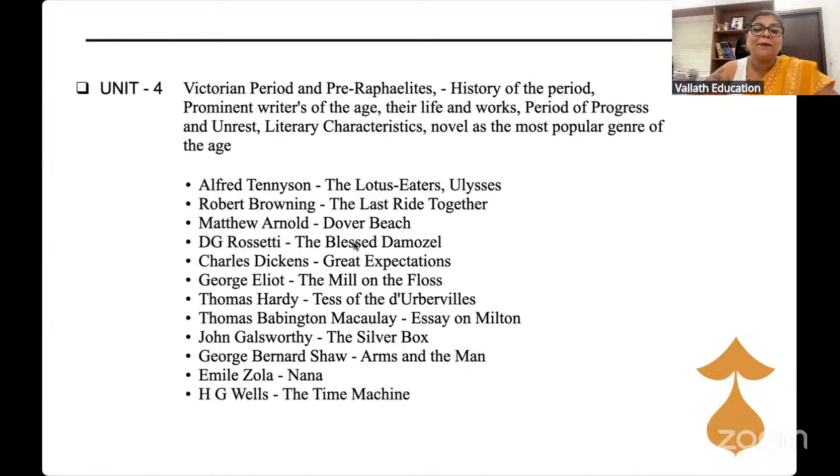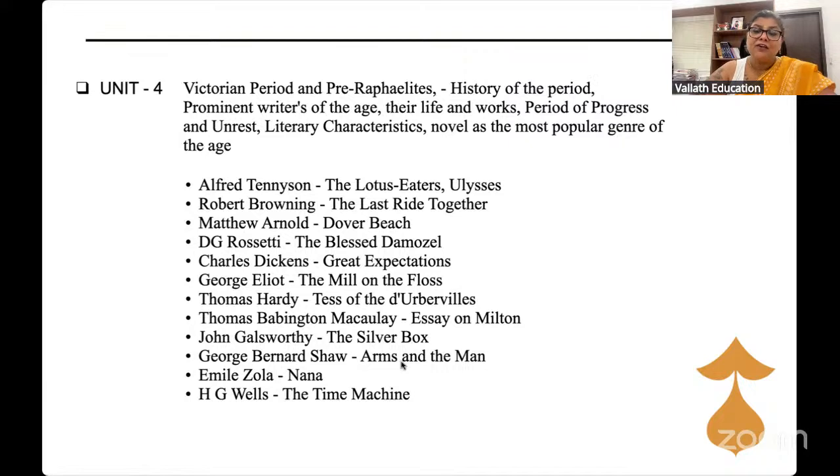Then the Victorian periods and pre-Raphaelites, from Tennyson to H.G. Wells. Do you know which of these works was published in 1861? That was Great Expectations, 1861. Wonderful. Which of these works has a title that is a parody of Virgil's Aeneid? Which of these works parodies the opening line of Virgil's Aeneid? It is Arms and the Man.